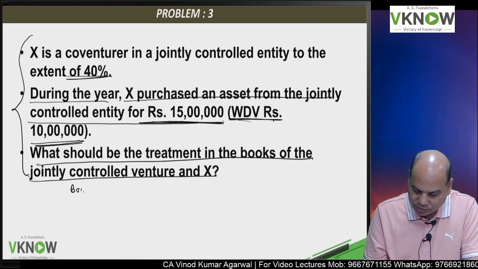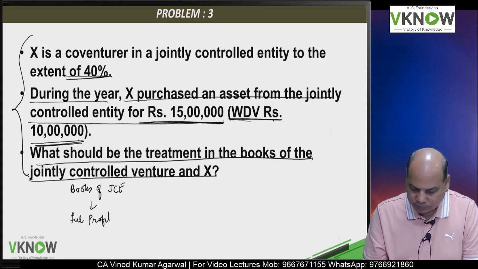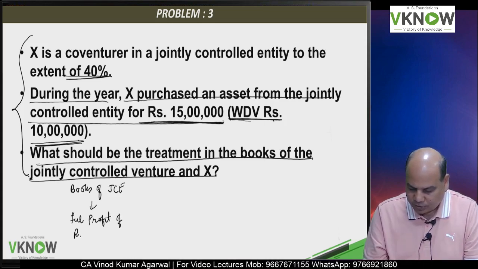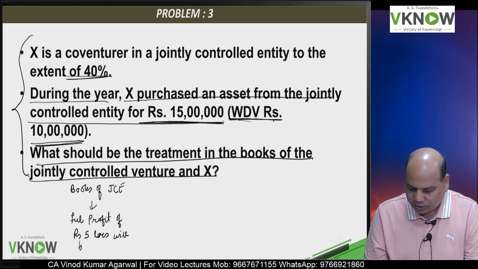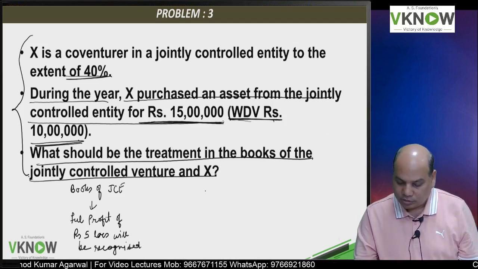So first, in the books of jointly controlled entity, full profit of rupees 5 lakhs will be recognized. There is no problem. Jointly controlled entity will recognize the full profit.